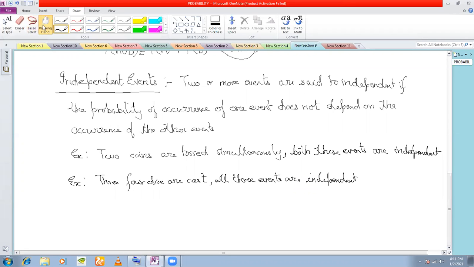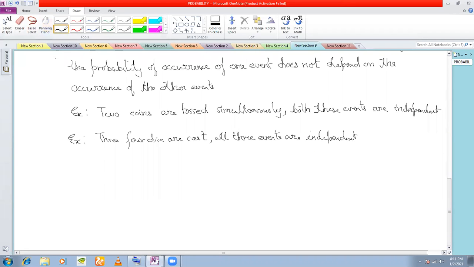Now let's see the mathematical definition of independent events.